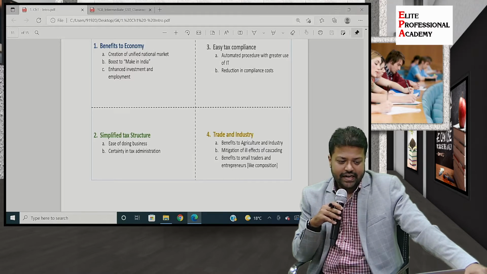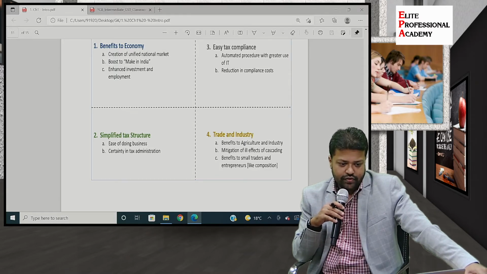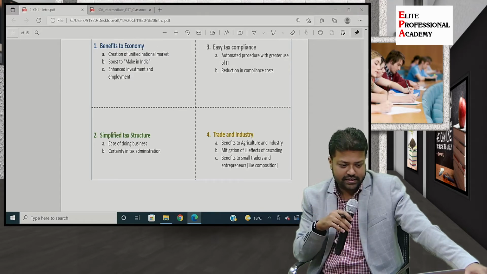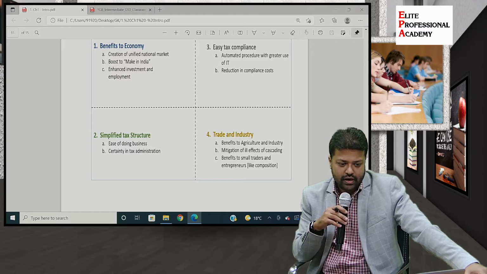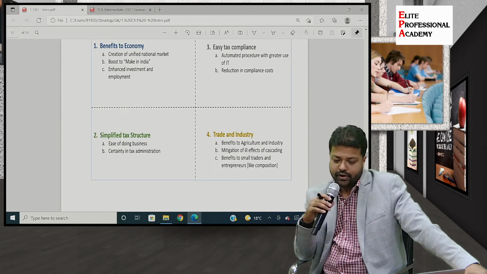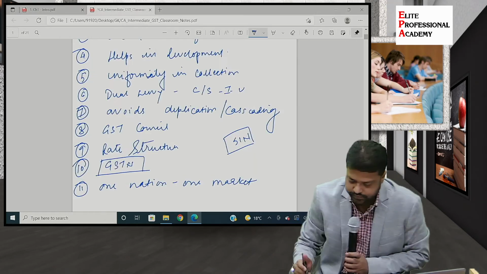Now for the trade and industry, benefits to agricultural and other industries, rather it is for all the industries. Mitigation of ill effects of cascading. Now we have discussed in detail what cascading was and how we are trying to mitigate it. And benefits to small traders and entrepreneurs, like composition. Composition is an interesting aspect of GST, which I think I must write in these points.